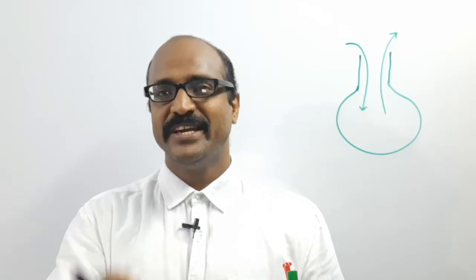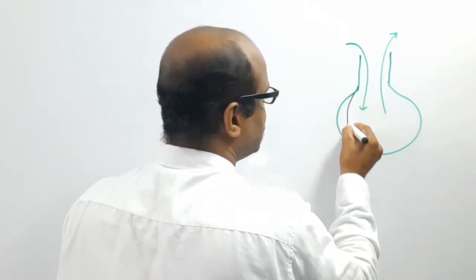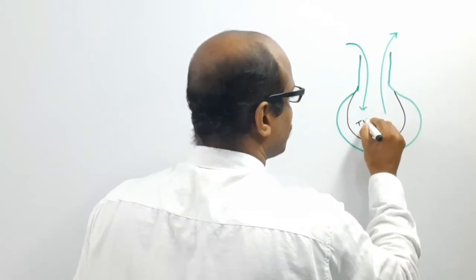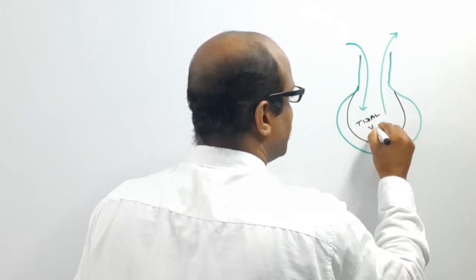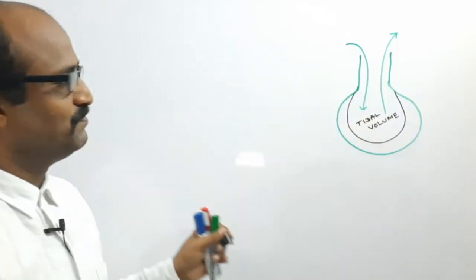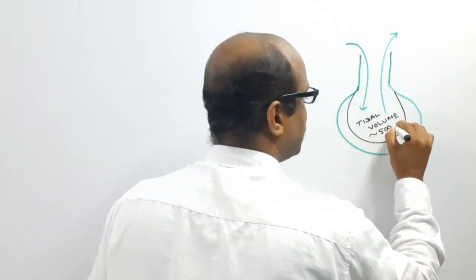This volume of air that we take in or expel in normal respiration, in normal breathing, is known as the tidal volume. This is your tidal volume, which is about 500 ml.